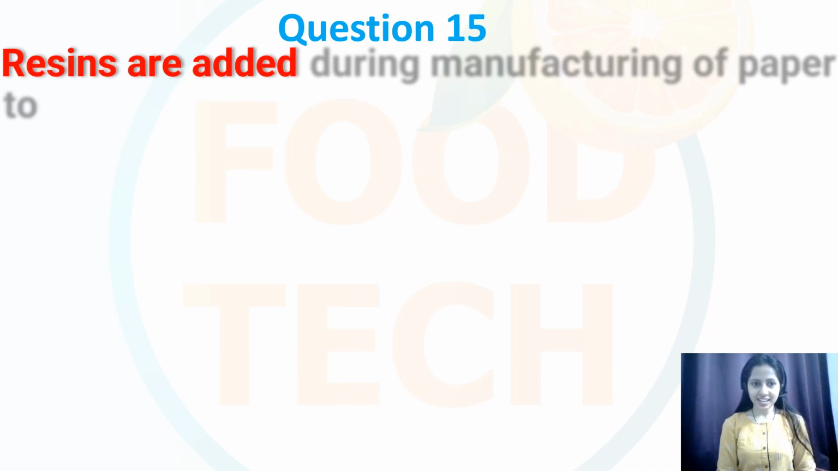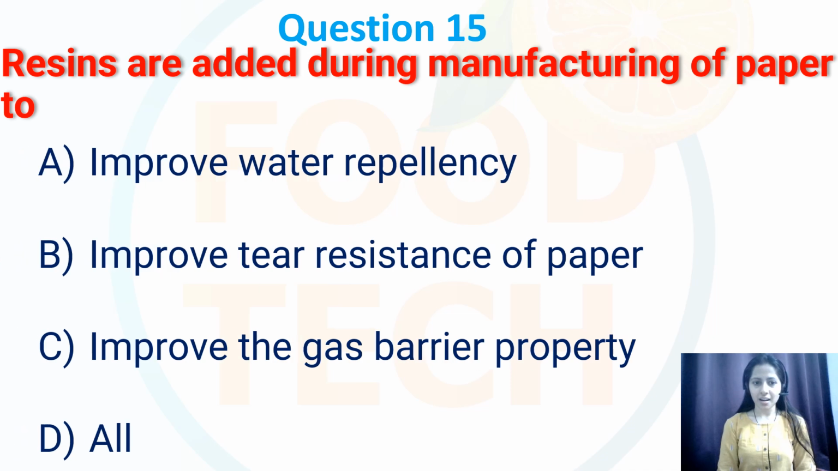Question number 15. Resins are added during manufacturing of paper to. So options are improve water repellencies, improve tear resistance of paper, improve the gas barrier property, or all. So among the following, option number D is my correct option, that is all. Since resins are added during the manufacturing of paper for various purposes, this includes water repellencies, enhancing tear resistance, and improving gas barrier properties of the paper. So correct option is D.